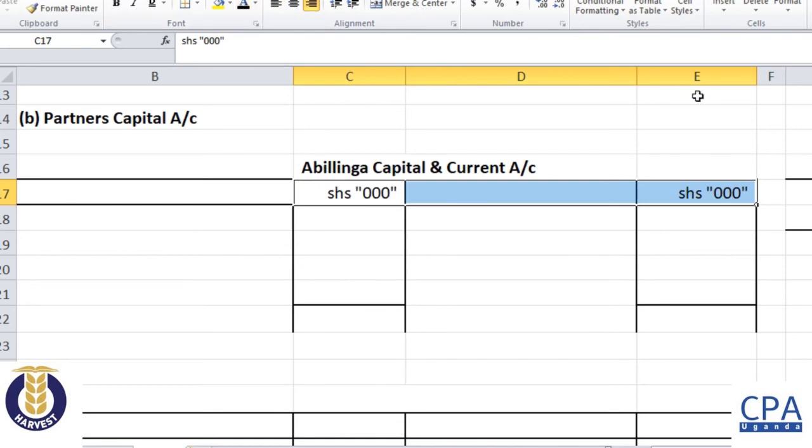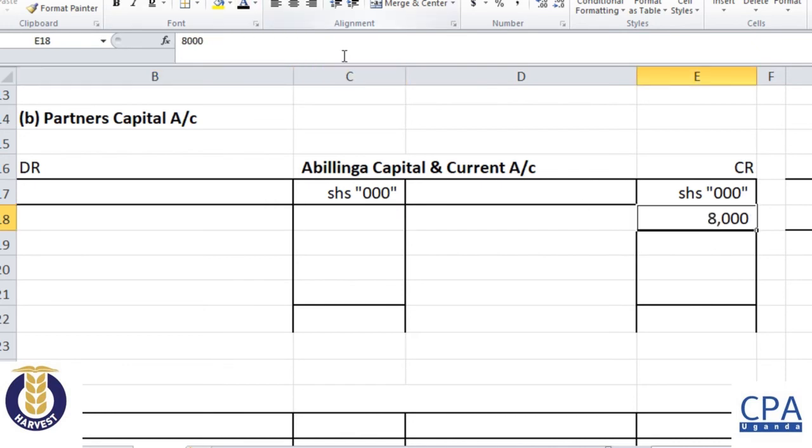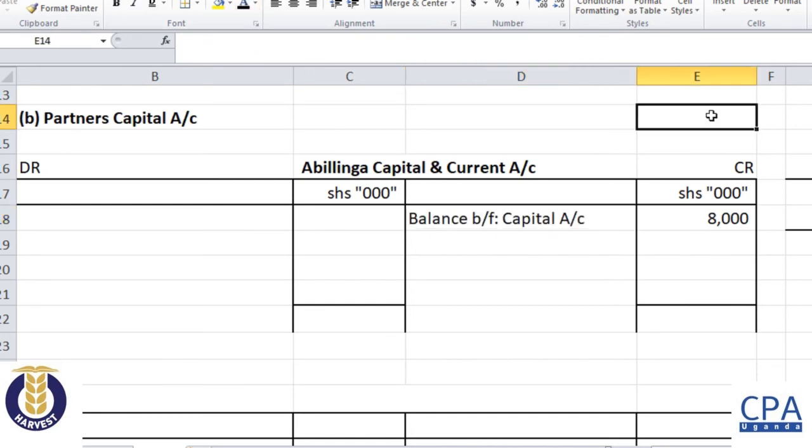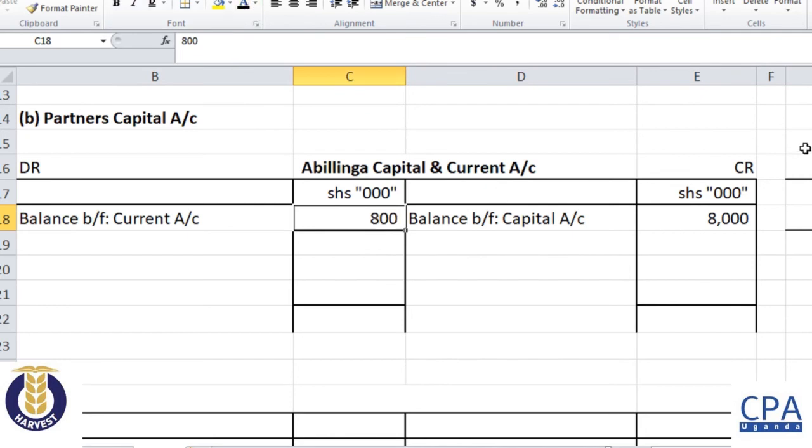I want you to assist me and tell me, what am I going to put on the debit of Bilinga's account? What am I going to put on the credit? The balance of 8 million on the credit side. Good, that's the balance on the capital account. Now also we need the balance of the current account. It's on the debit side, so it is in red. If a partner's account is on the debit side, it must be taken to the debit side of the capital account. Perfect. What else am I going to bring to this account? The revaluation. Goodwill. Perfect.